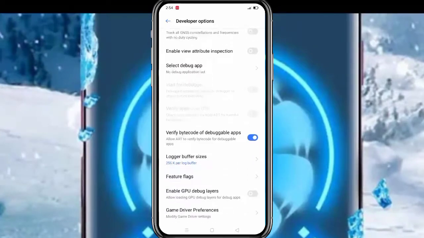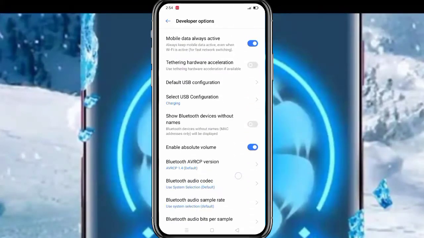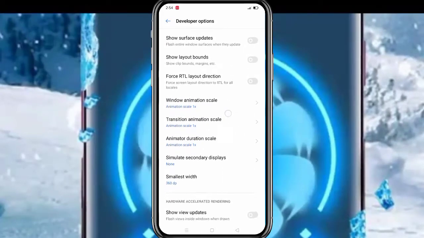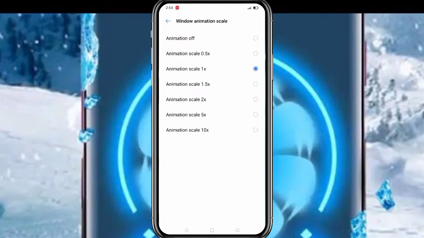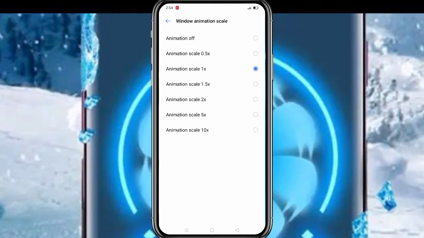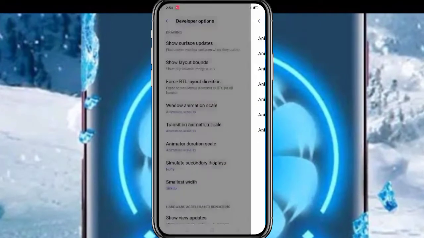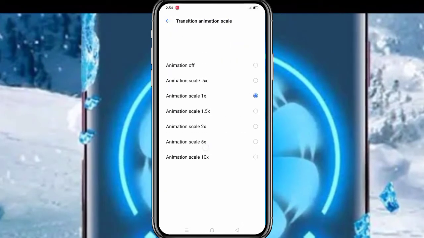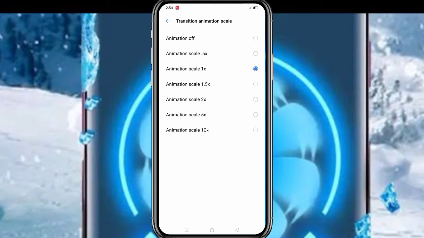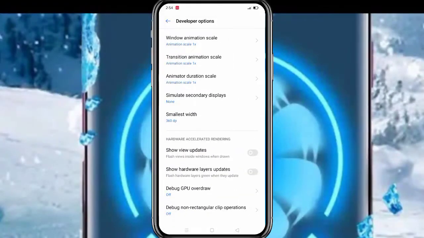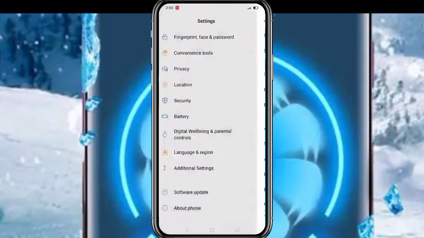After that, go to the bottom of the phone and search for an option known as window animation scale. After clicking window animation scale, click here animation off. After animation is off, go out and again click here animation off. Whether my phone never hangs, so I did not choose this option. If your mobile hangs, please choose this option. After that, go out.